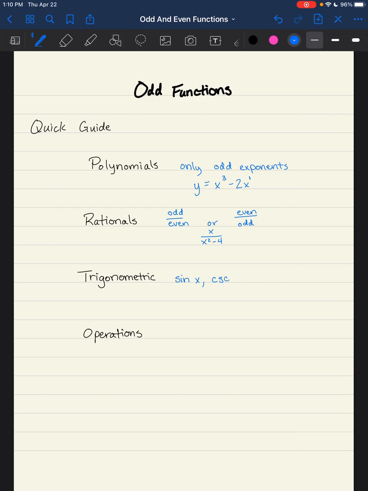Its corresponding one is cosecant. We also have tangent, and we also have cotangent. These are all odd functions. Now, I'm going to mention to you they're odd in their original form. Depending on the transformations you do to them, they may no longer be odd afterwards.